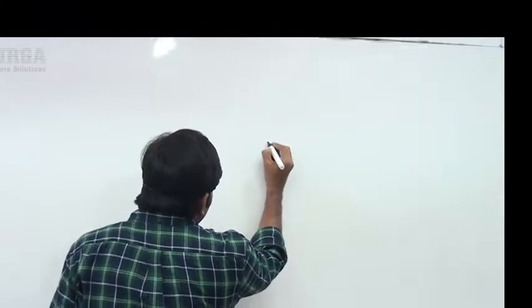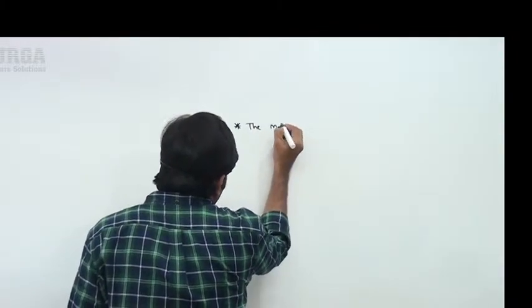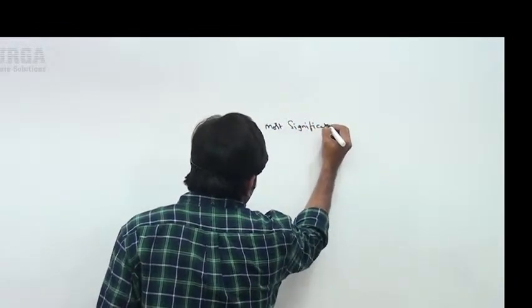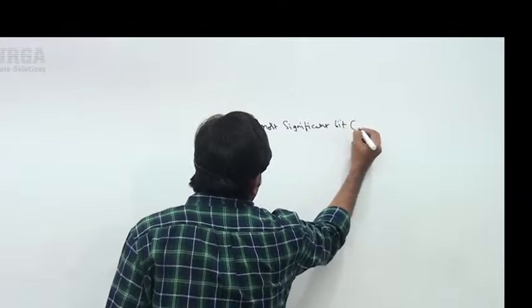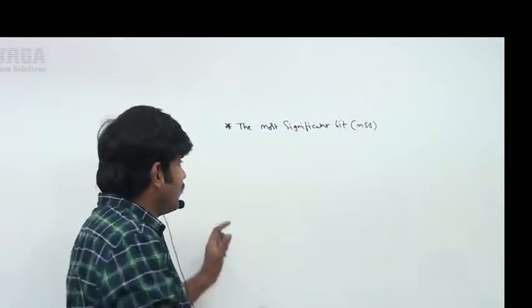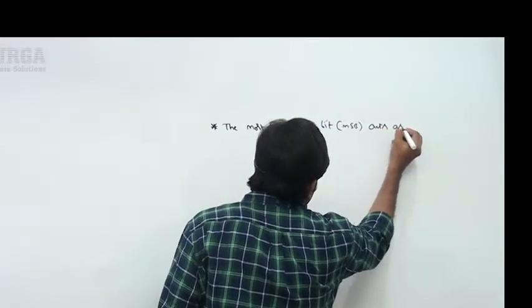Here the most significant bit, MSB, means the left-hand side bit. The most significant bit acts as the sign bit.